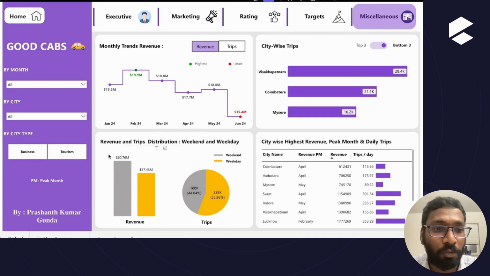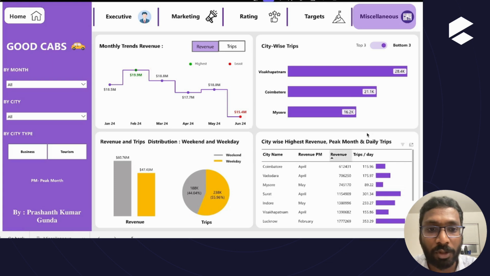We see that revenue from the weekend is higher, which can be taken as a potential area for us to further improve upon. We can offer some kind of discounts on the weekend so that we can increase revenue further. We can see the trip count on weekdays is higher when compared to the weekend. So by improving trips on the weekend, we can increase revenue further. That is an area that can be explored.